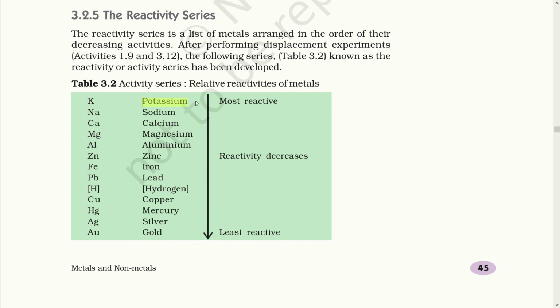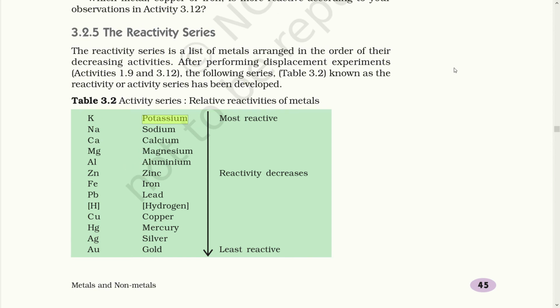As soon as you bring potassium out of its container, it may start burning due to the presence of oxygen in the atmosphere. After performing displacement experiments, the following series, known as the reactivity or activity series, has been developed. So dear children, the reactivity series of metals and non-metals is the list in which we arrange them in the decreasing order of their chemical activities. It is also known as the activity series. The reactivity series helps us to predict the capability of a metal to displace another metal during a displacement reaction.